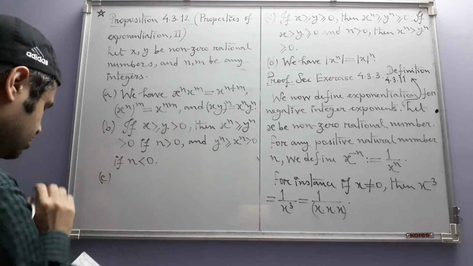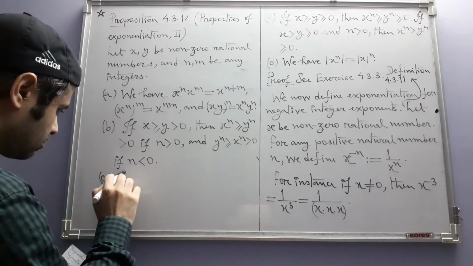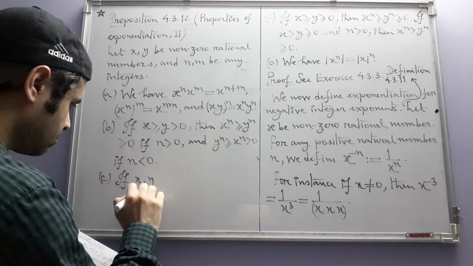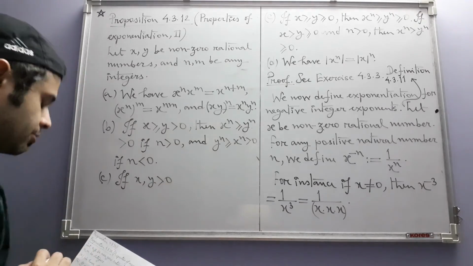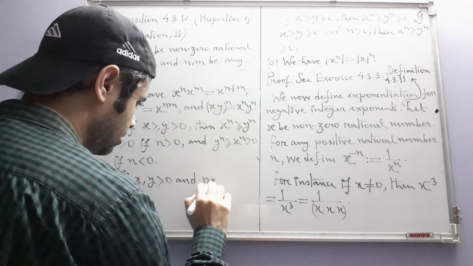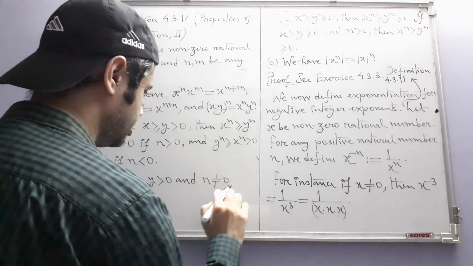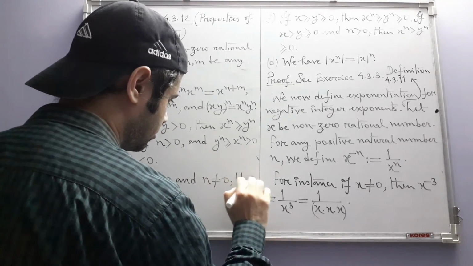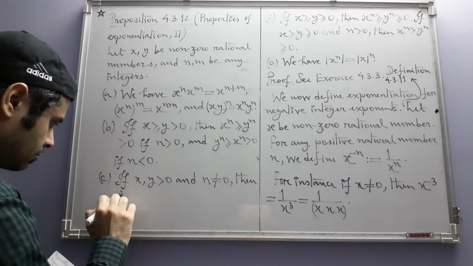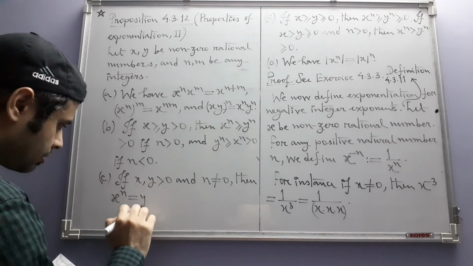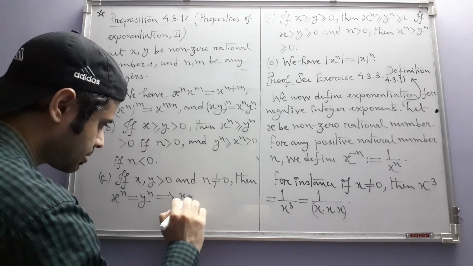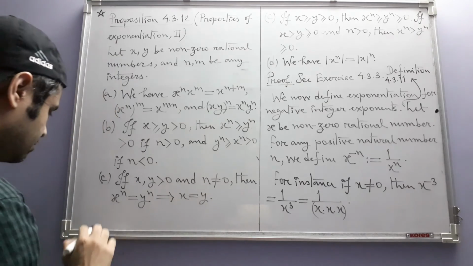Then part C, if x and y are both positive rational numbers and n is a non-zero integer, then x to the power n equal to y to the power n implies x is equal to y.